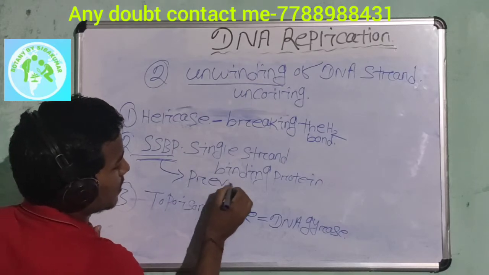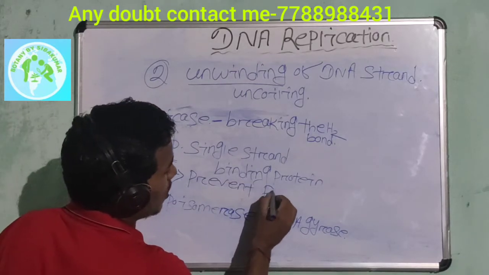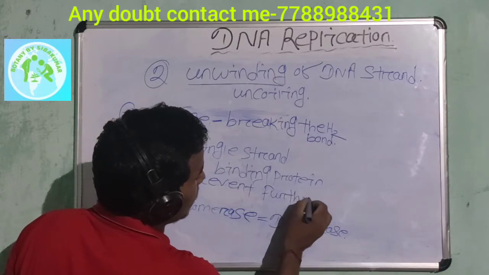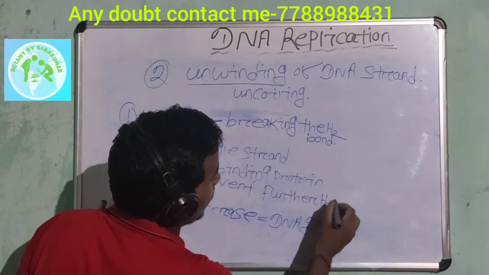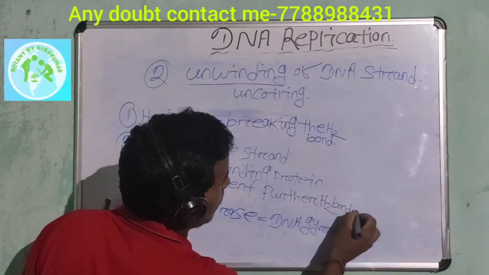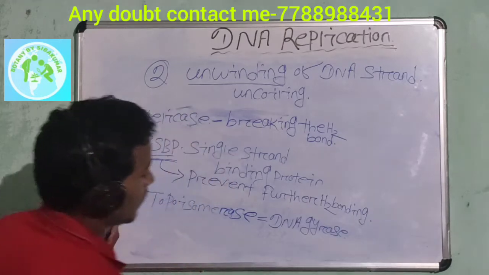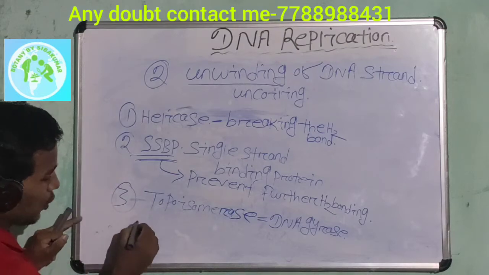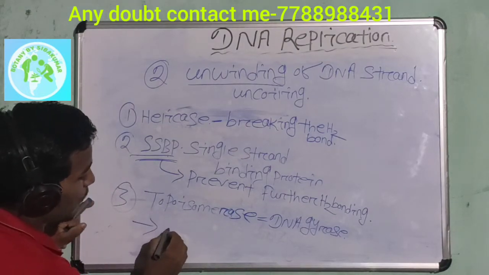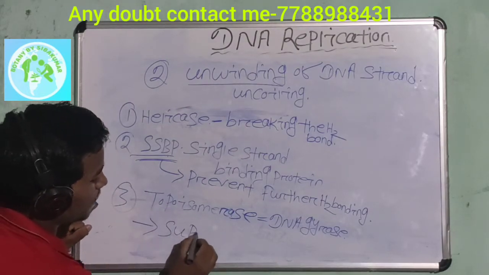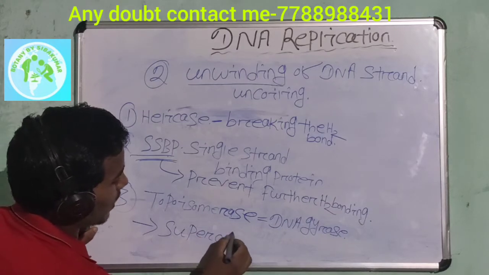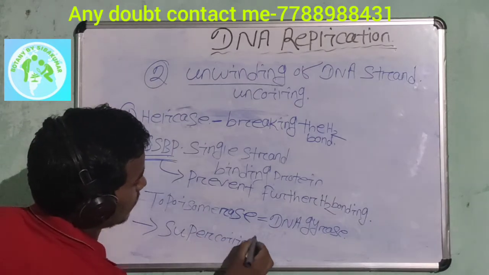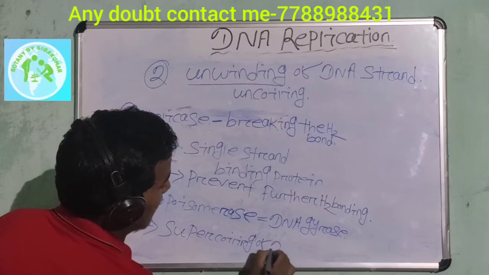And topoisomerase helps to prevent the supercoiling of our DNA.